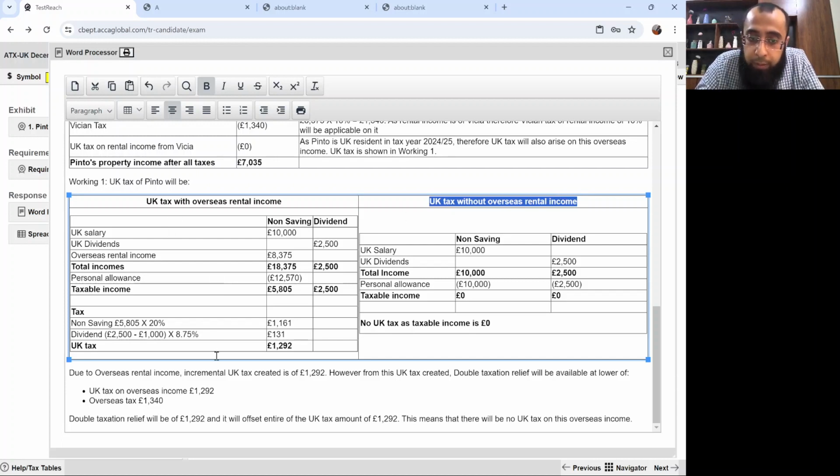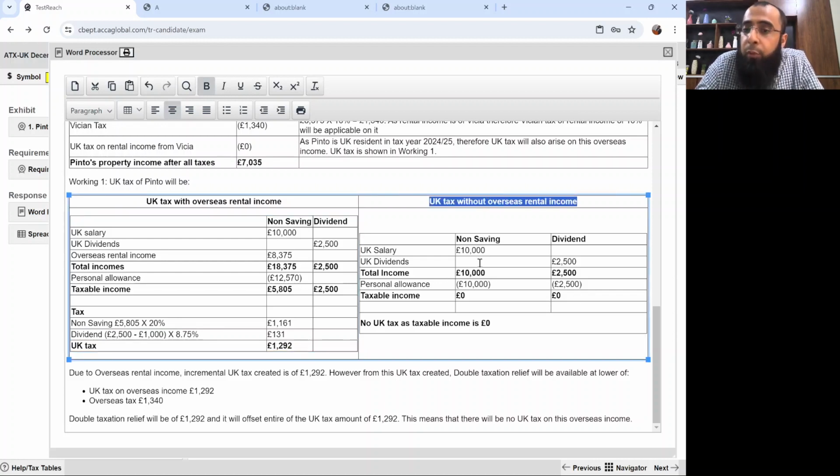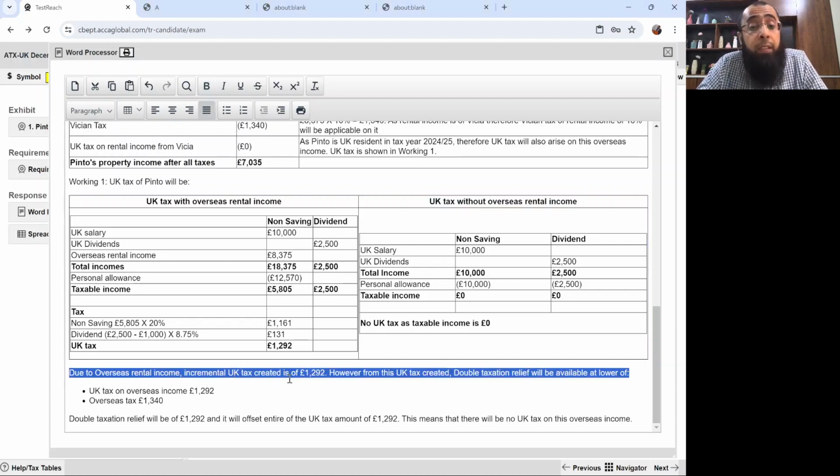So we calculated tax one time with overseas rental income. All the incomes, personal allowance, taxable income, the non-saving rate is 20%. In dividend, 1,000 is taxed at 0%. Rest at the basic rate band of 8.75%. So this was the UK tax. And here also, without overseas rental income, when we removed the overseas rental income, what we saw was that his income fell to zero. The entire income was covered through personal allowance. So due to overseas rental income, incremental UK tax is created of 1292 pounds.